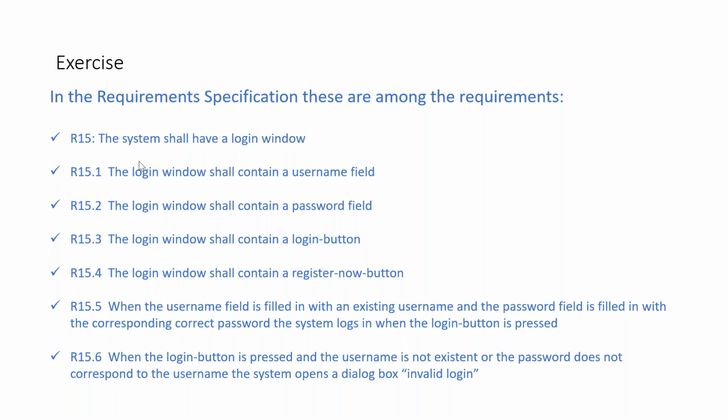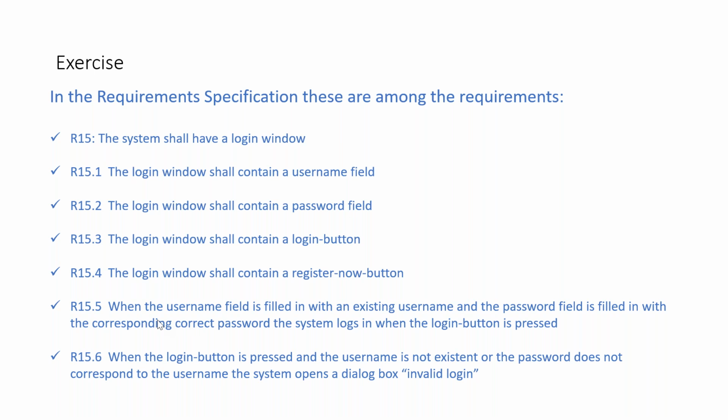The login window shall contain a username field. The login window shall contain a password field. The login window shall contain a login button. The login window shall contain a register now button. Very common things.